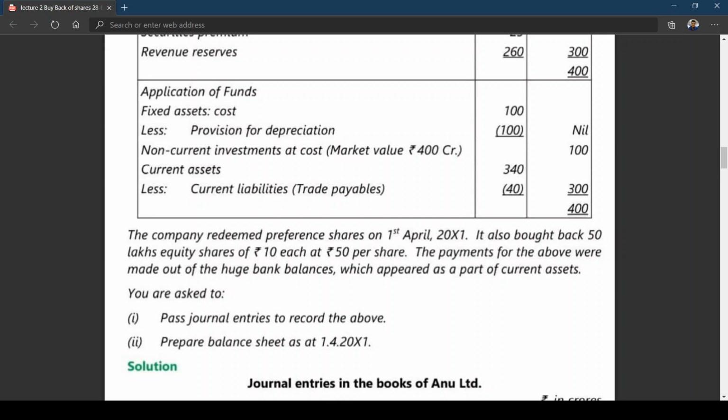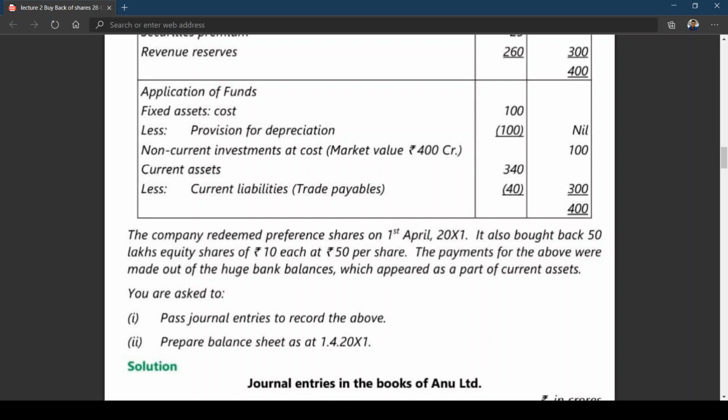Preference shares can be redeemed. How to redeem preference shares? You can redeem preference shares by capitalizing divisible profits or going for a fresh issue, or a combination of both. You learned that in group 1 corporate accounting. Am I right? Any doubt on that?